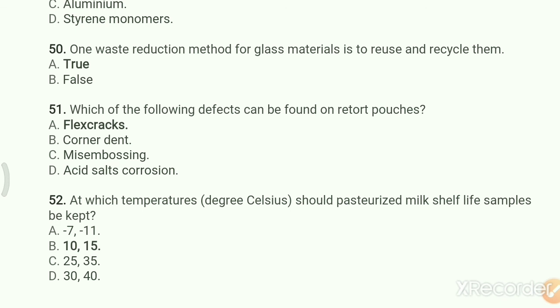Which of the following defects can be found on retort pouches? A, flex cracks; B, corner dent; C, misembossing; D, acid salt corrosion. The right answer is A, flex cracks.